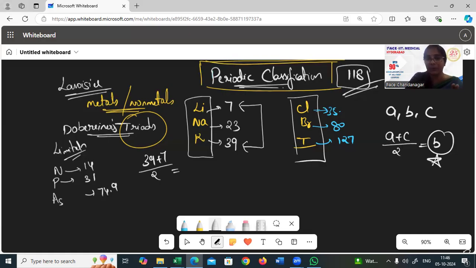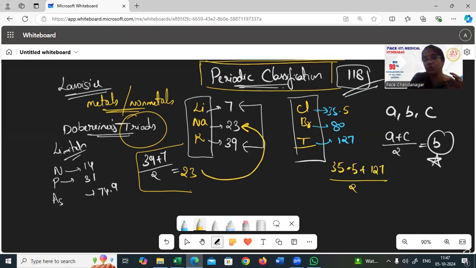So it's exactly going by the same way. 39 plus 7 by 2, that is how much? That is 23, right? 39 plus 7 by 2 is 23, which is exactly the atomic mass of sodium. Similarly, if we consider the Cl, Br, I set, that is 35.5 plus 127 by 2, it is somewhere close to 81 point something, which is also close to 80, which can also be accepted.